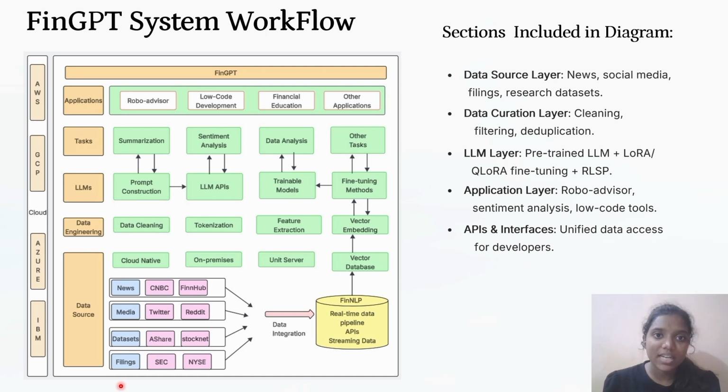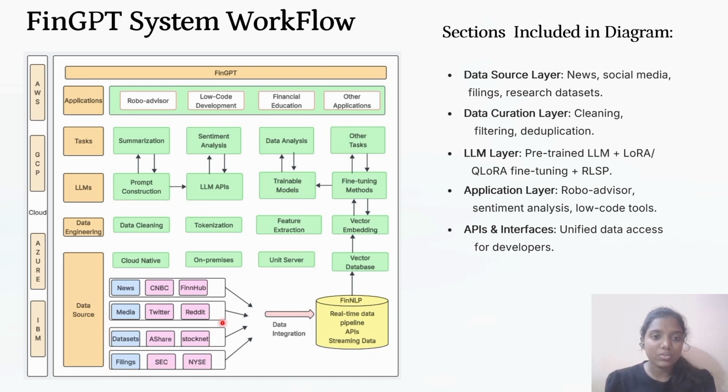Now let us understand the system workflow of FinGPT. In this diagram, we can see that we have four layers: the data source layer, the data engineering layer, which is also called the data curation layer, the LLMs layer, and the applications layer. Coming to the data source layer, in this layer, data is extracted from news, media, other datasets, and filings like SEC and NYSE.